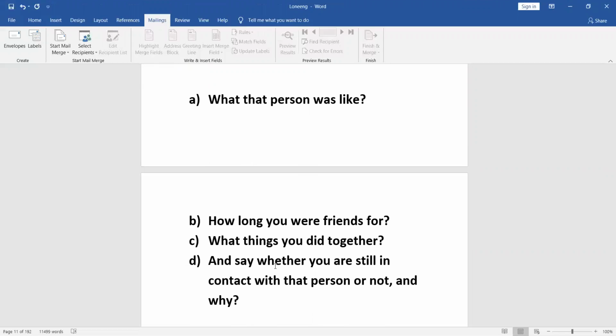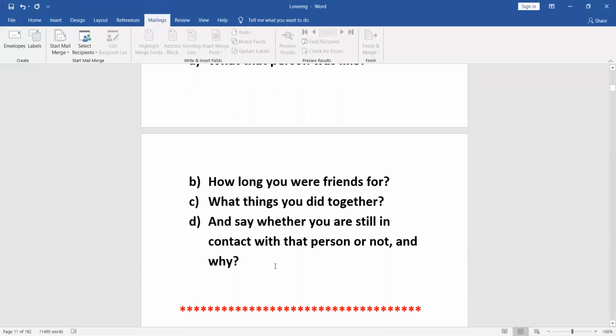And say whether you're still in touch with this person or not, and why you are still in touch, or how come you lost contact and have been separated from your childhood friend. So let us know all these things, post it on Facebook so that we can give you your awesome feedback. Again, you need to start talking for 5 minutes now. You should be able to address any question thrown at you, because you are an awesome winner.